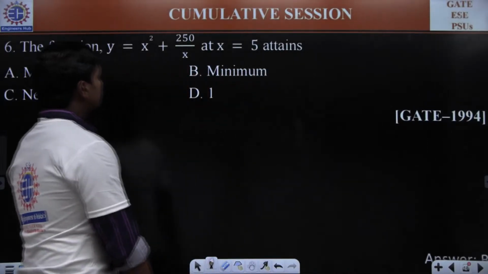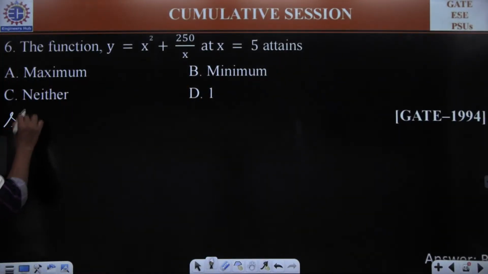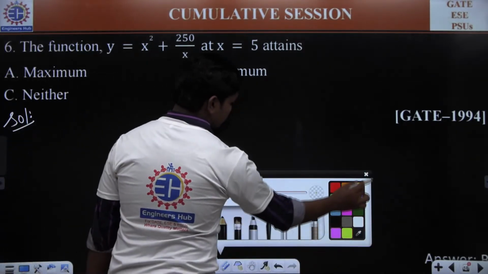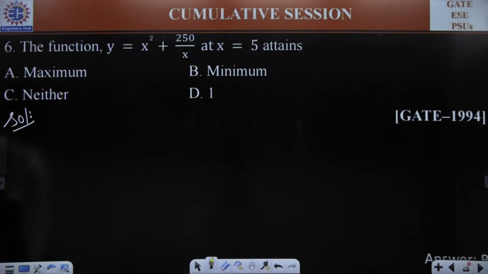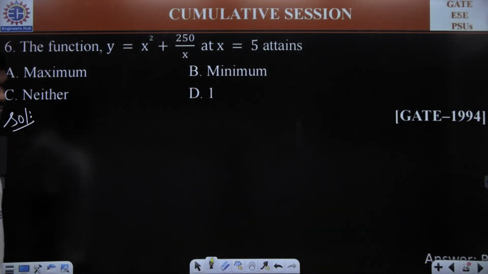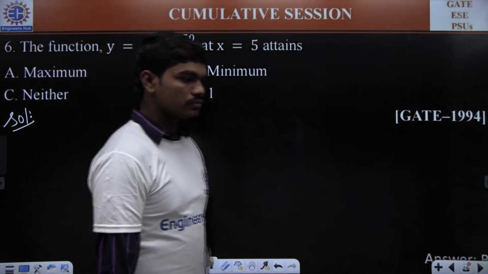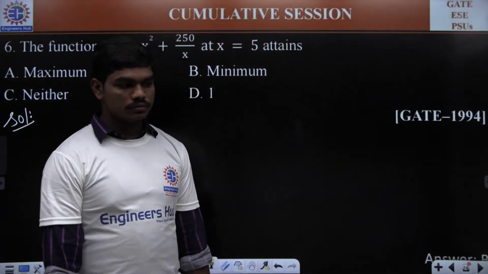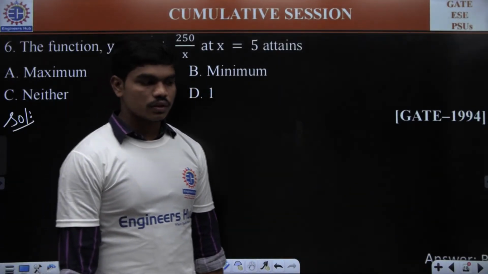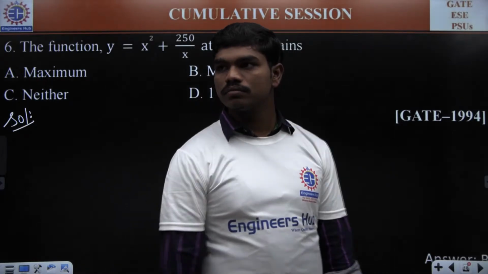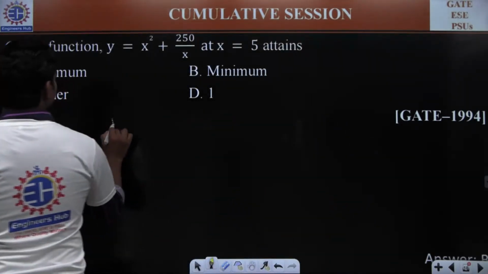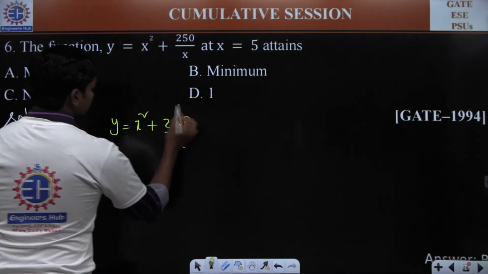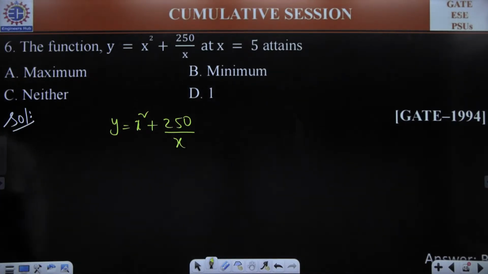Next, please try to solve this. They are asking you to find whether there is a maximum or minimum or neither for this function. Please try to calculate this value and tell me the answer. f of x, I mean y, is given by x square plus 250 divided by x. If you want to check whether there is a minimum or maximum, please try to tell me the answer.